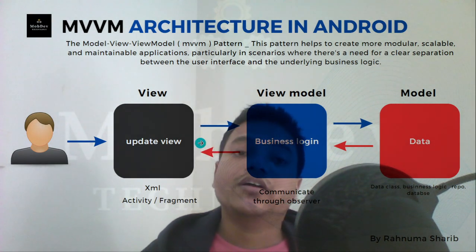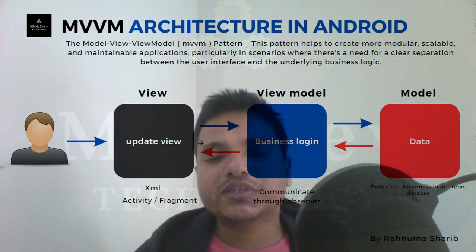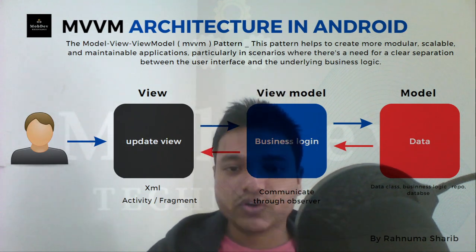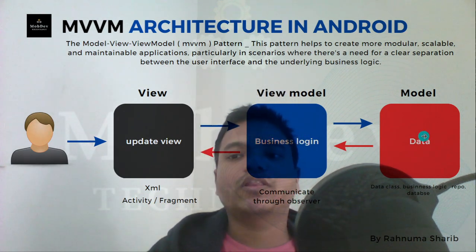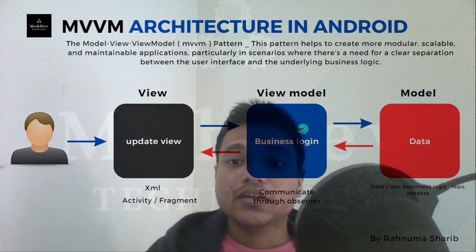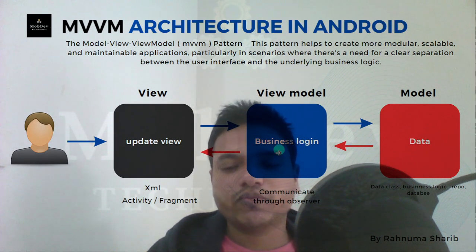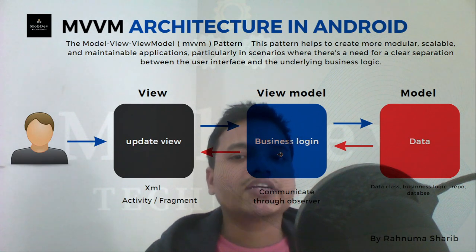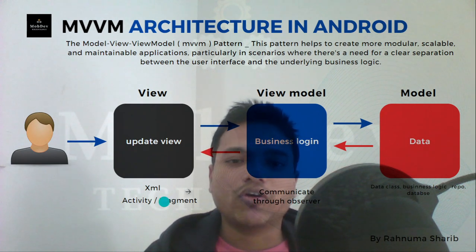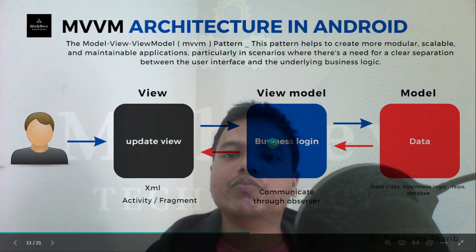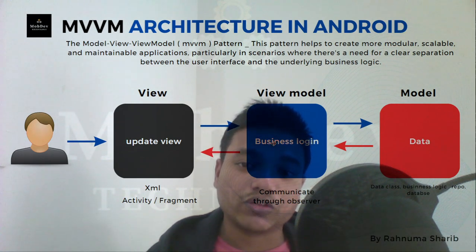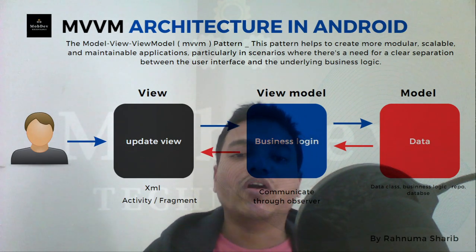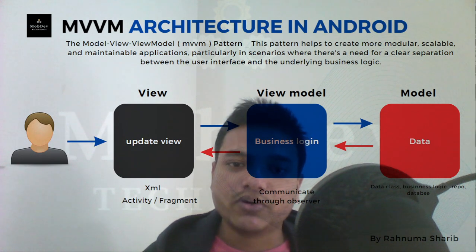Let's understand it one more time. If the view needs data, we call the view model, which calls the model and provides the data to the view model. The view model does not have a reference to the view, and has nothing to do with the view. When the data changes in the view model, it can be observed with the help of an observer.